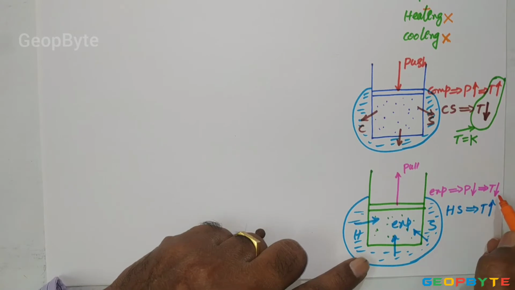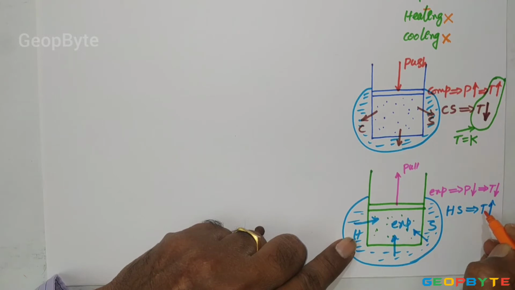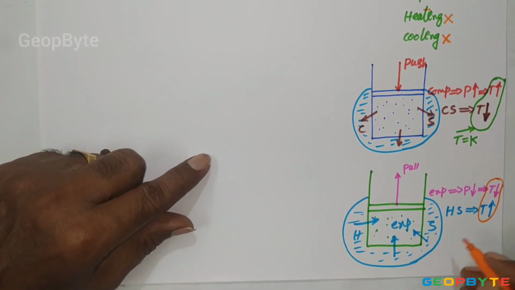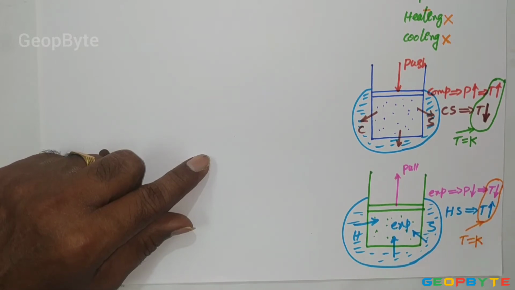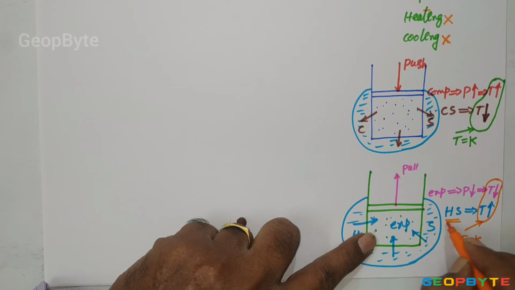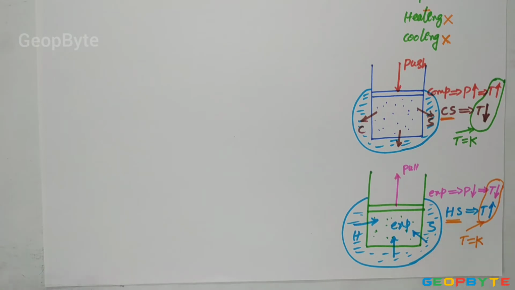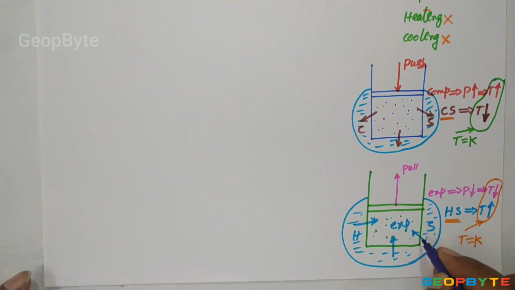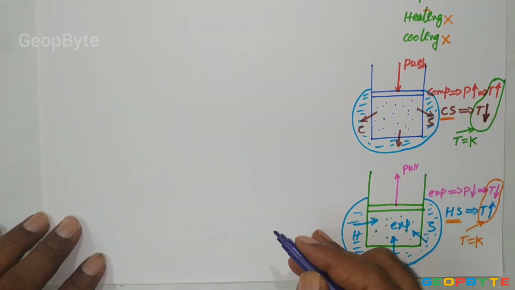Because of the expansion, temperature is dropping due to drop of pressure. But because of the hot source effect, temperature increases. The combined effect of drop of temperature due to expansion and increase in temperature due to hot source is maintaining the constant temperature. So from this, the moral is isothermal expansion is possible by adding the hot source, and isothermal compression is possible by adding the cold source. Without adding the hot source, isothermal expansion is impossible. Without adding the cold source, isothermal compression is impossible.